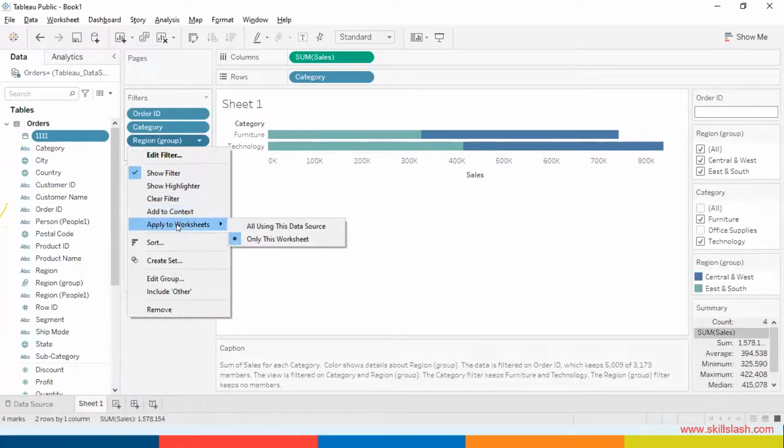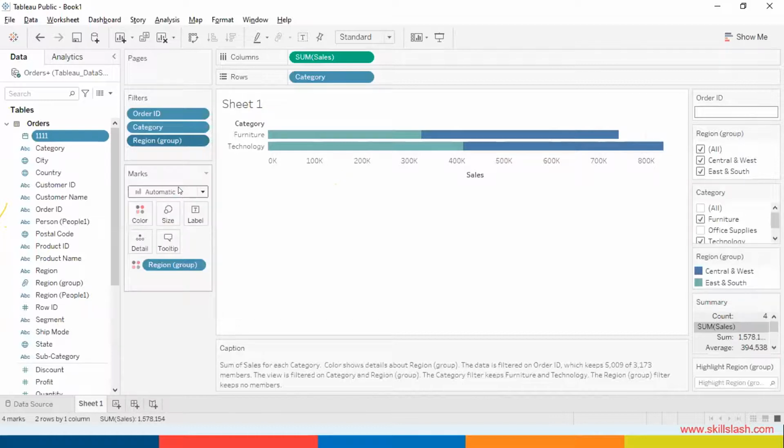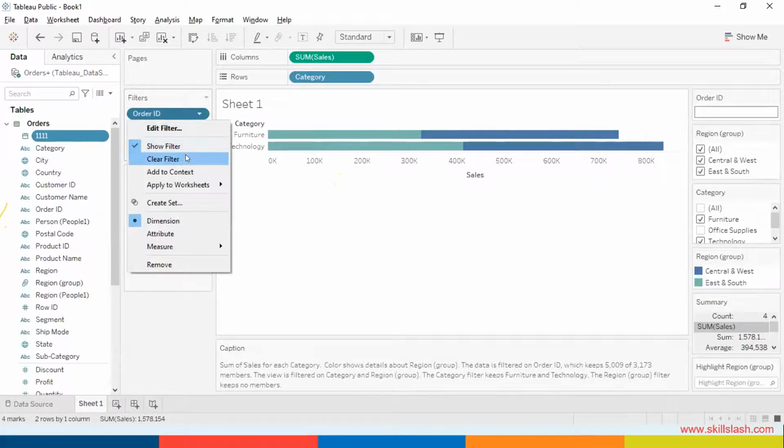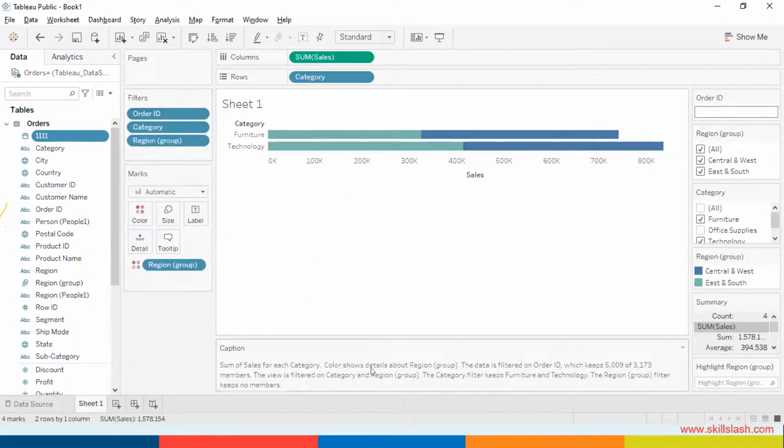And let's say if you wanted to apply it to the worksheets, you can just click on this option. If you click on show highlighter, this is another option which will just highlight the information for you. And then there are some other options like clearing, which we discussed, adding to context, the attribute, the measure, how you want to show it, minimum, maximum, count of distinct values. These are the different things which you can do with the filters. Okay, can you please quickly try it once?